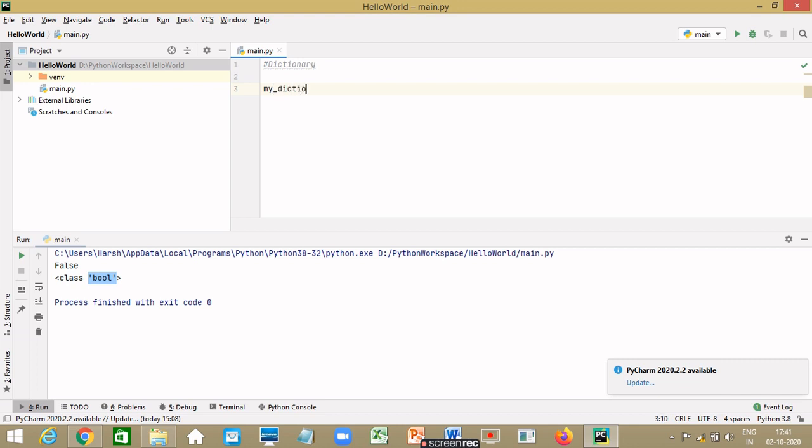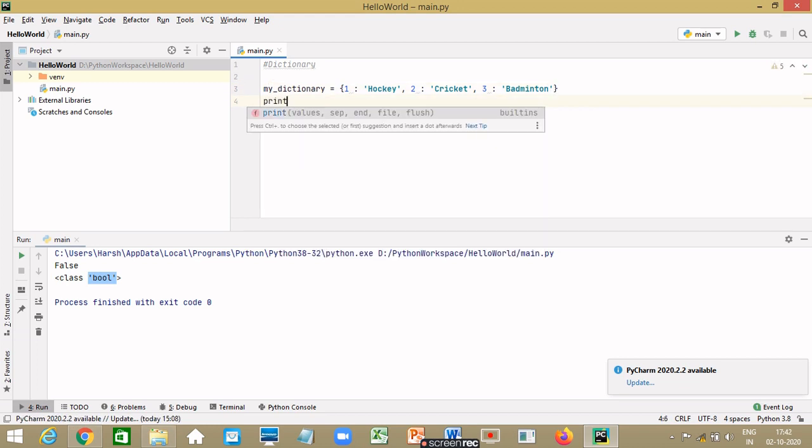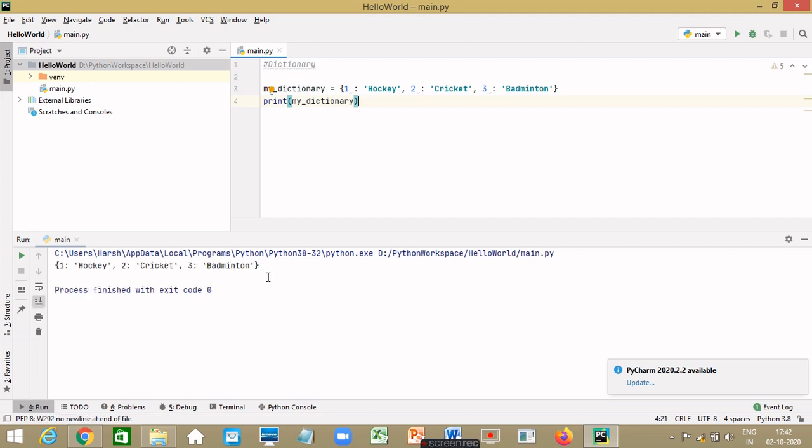So let's say my dictionary is equal to, in curly braces, let's say our first key is 1 and the value of it is, let's say, hockey. The next key value pair is 2, cricket. And the third one, let's define it as badminton. Now let's go ahead and print this dictionary. And let's see the output. Here, all the values of our dictionary is printed.